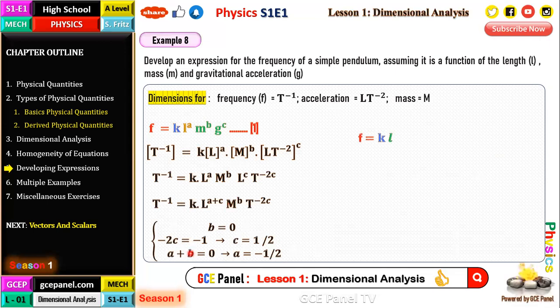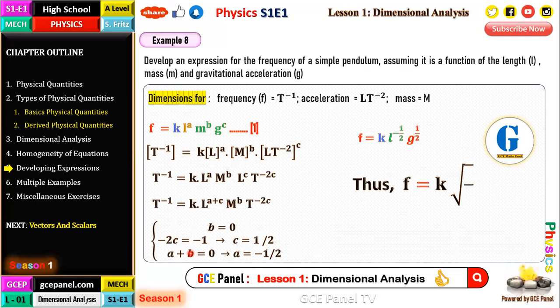So therefore, we have this expression as f equal to K, L to the negative a half, G to the a half, since B is 0 and M is not included. Finally, f is equal to K root of G on L. So we can finally simplify and have that. You already know what the constant there is. So this is example 8, and all these 8 examples give us the numerical or the multiple examples we are talking about. So this equation is dimensionally consistent.